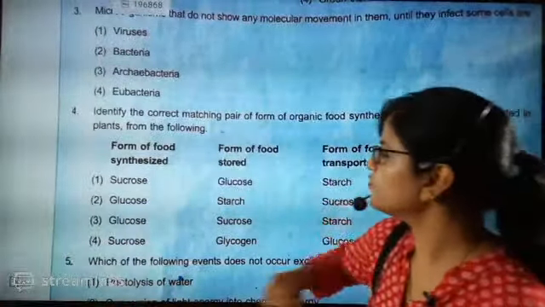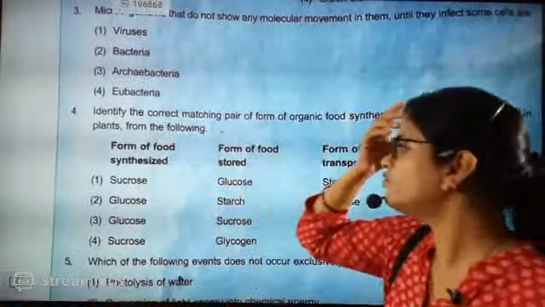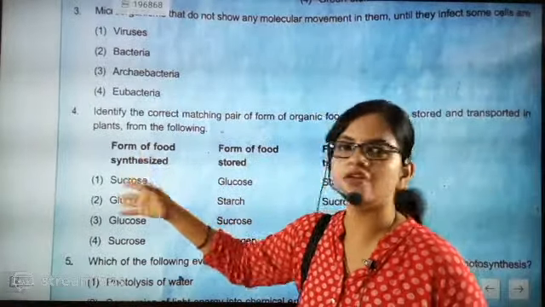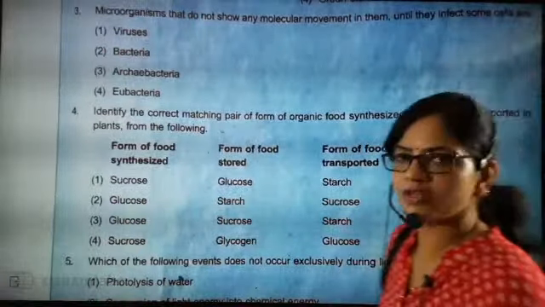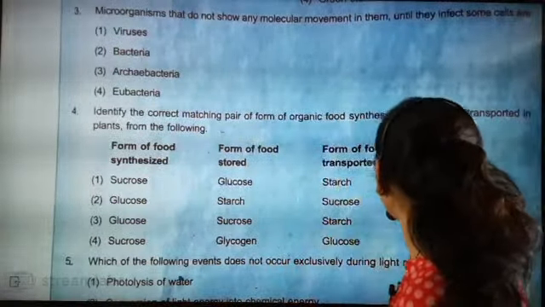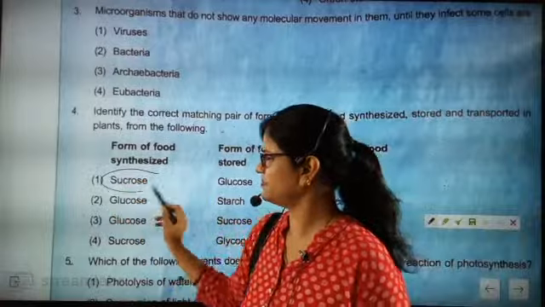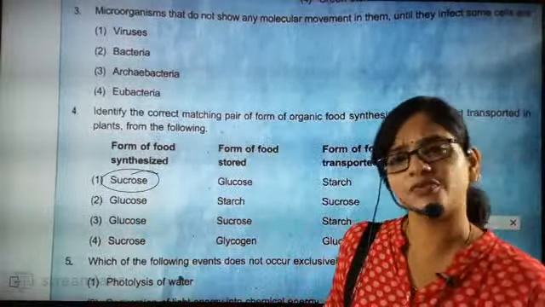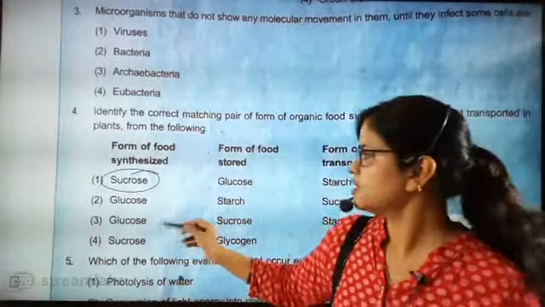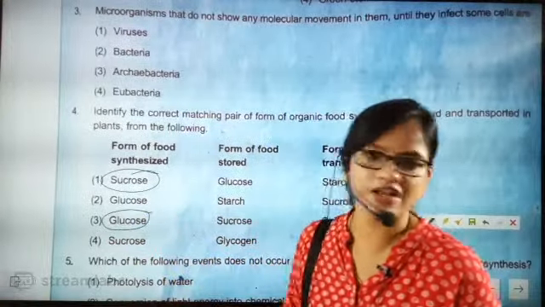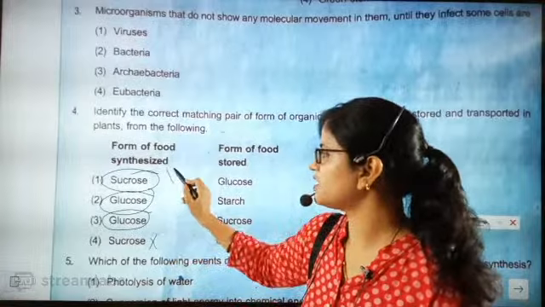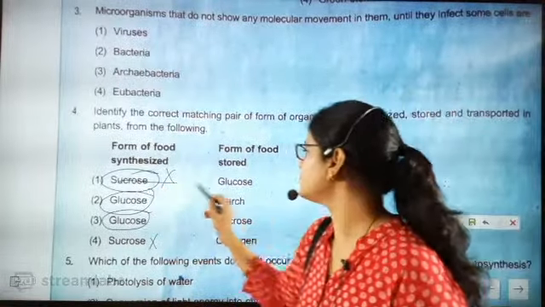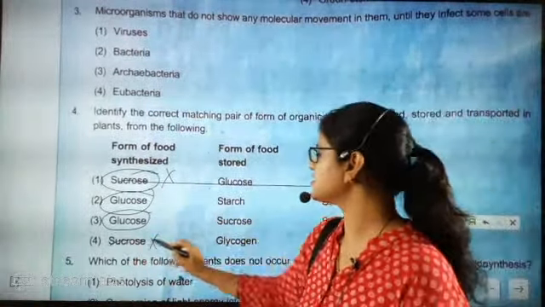Let's see beta. So first is sucrose. Definitely the form of food synthesized will not be sucrose. Sucrose is not the form of food synthesized; if you break it, it gets converted into glucose. So glucose is the one which is exactly generated. So these two options are correct, which means that by seeing this part these two just cancel out. So the first answer and the last answer are gone.